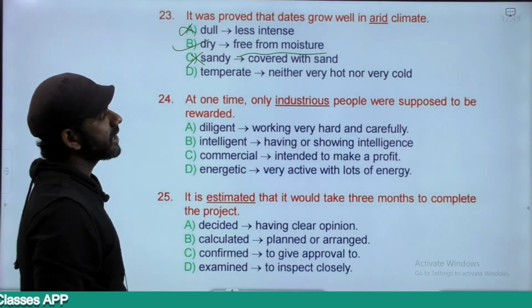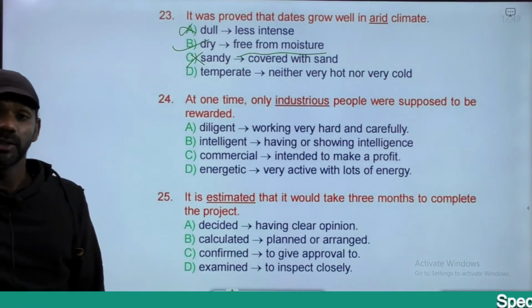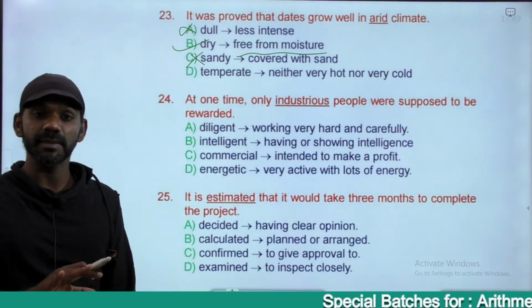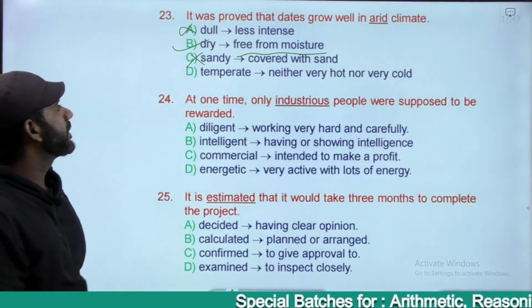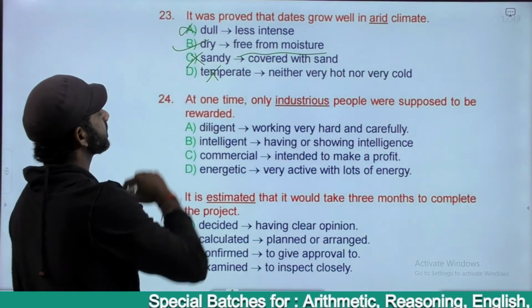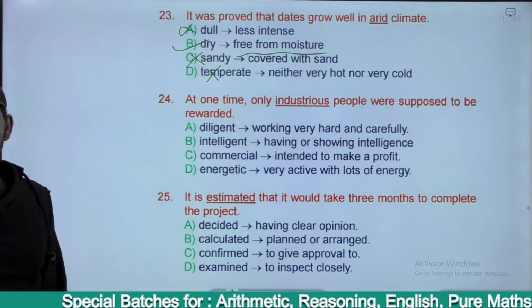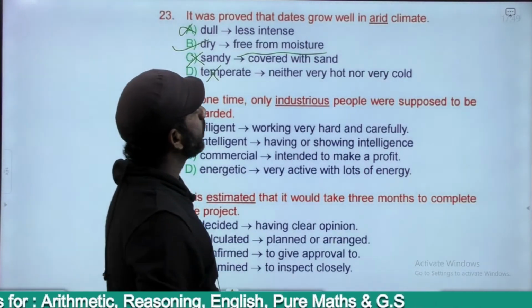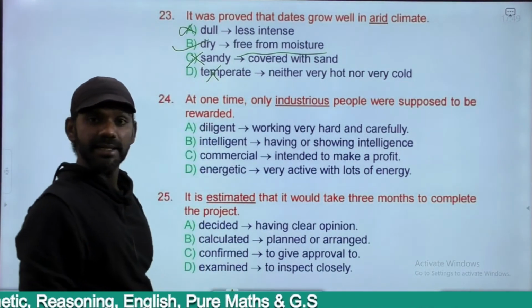Temperate means neither very hot nor very cold, in the sense of a moderate climate. Not the meaning of arid. Eliminated. The answer must be option B. Dry. It was proved that dates grow well in dry climate, arid climate.